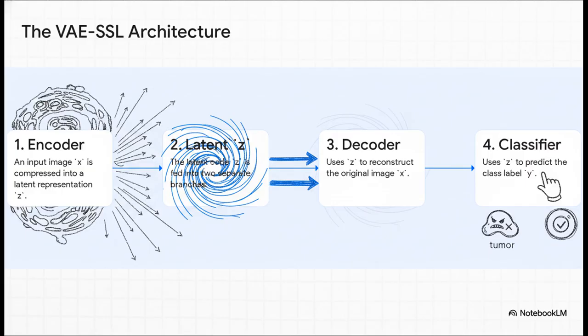First up, an image goes into what's called the encoder. This part basically boils the image down to its core recipe, what we call the latent representation, or Z. Now, this little recipe, Z, gets sent to two different specialists. In step 3, the decoder uses it to try and rebuild the original image. But, and here's the clever part, at the exact same time, a classifier uses that very same recipe to predict the image's label, like tumor or no tumor.